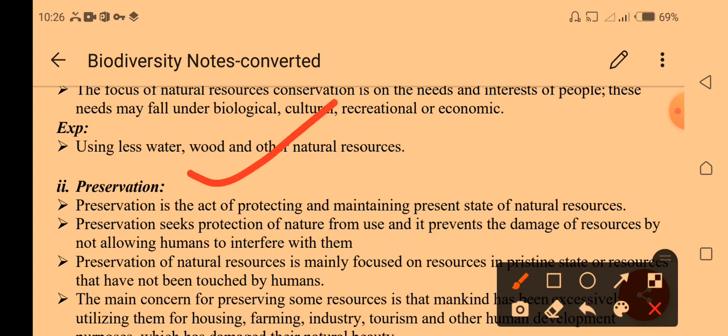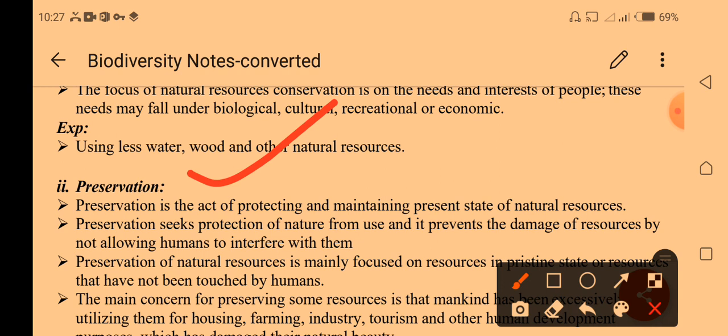The next one is preservation. Preservation is the act of protecting and maintaining the present state of natural resources. In conservation, we discussed the use of natural resources at a limited level. Here we protect and maintain the present state of natural resources, preventing damage by not allowing humans to interfere with it. For example, some species may not survive in a natural medium, so we can put them into an artificial medium and preserve them. So preservation is a very important process.